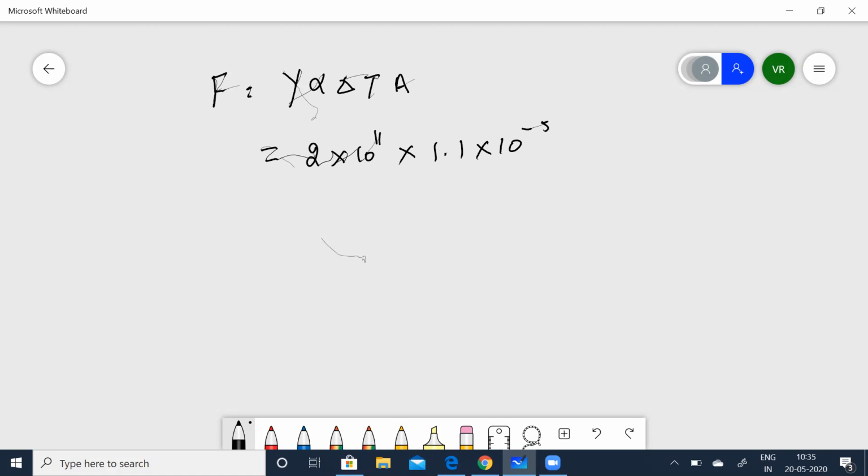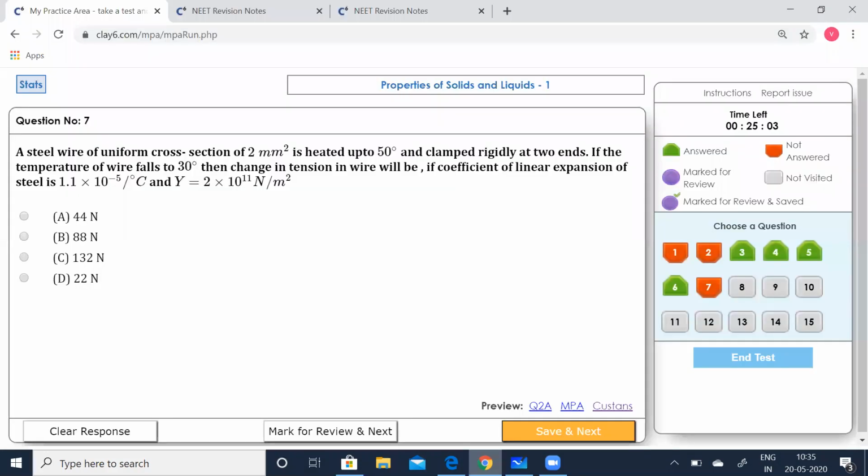Now force F is equal to Y alpha delta T A. Substitute 2 into 10 to the power of 11 into 1.1 into 10 to the power of minus 5 into 20 into 2 into 10 to the power of minus 6. 20 is the temperature change, 50 minus 30 gives you 20.